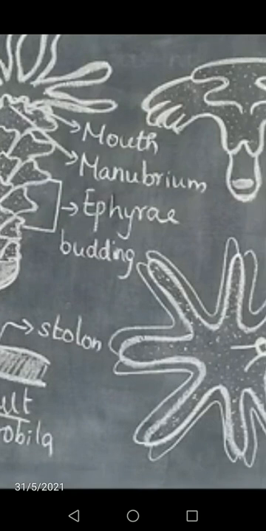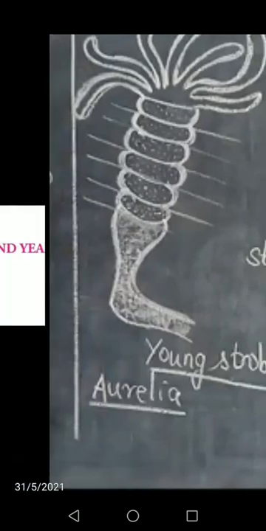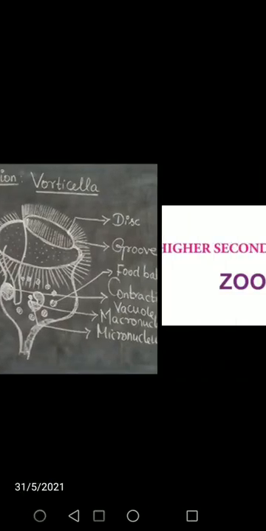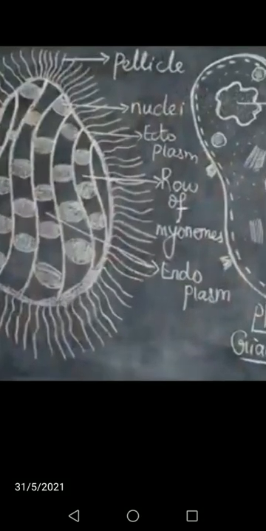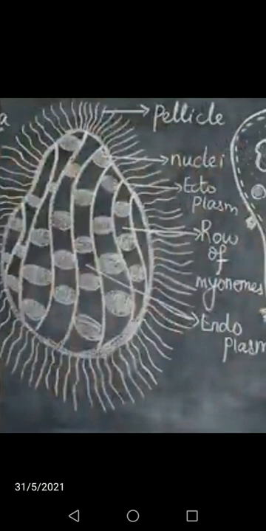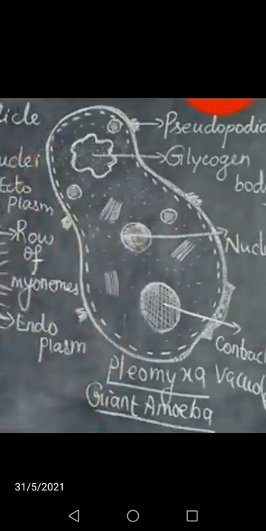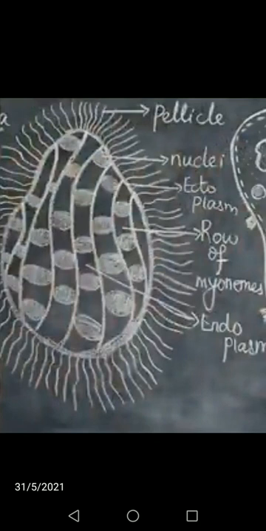We'll see what plasmotomy is. Here, plasmotomy is the division of a multinucleated parent. I'll show you two examples of plasmotomy. This diagram is also not there in your textbook. You can draw this one. These are the examples: Opalina and Pelomyxa. These two diagrams are not there in your textbook. You can draw them in your textbook or in your notebook. So these are the examples for plasmotomy.